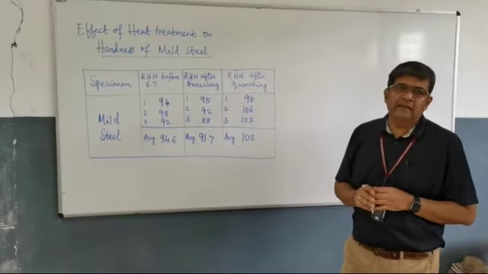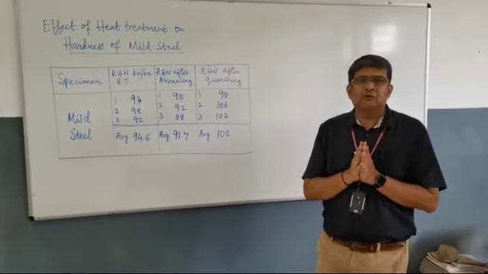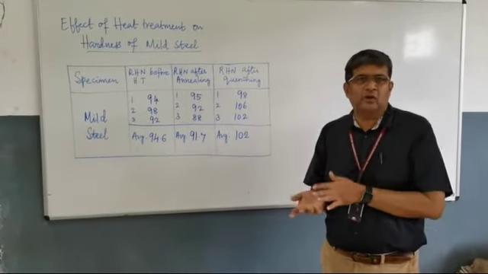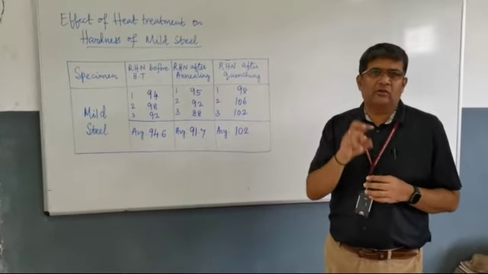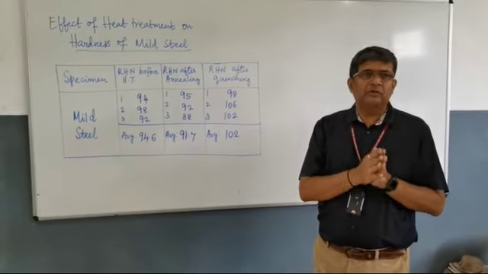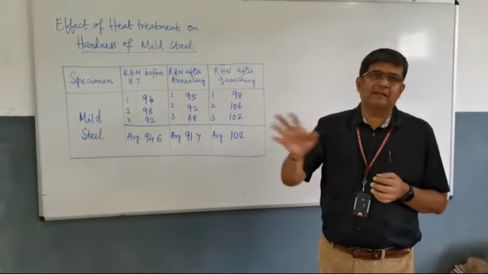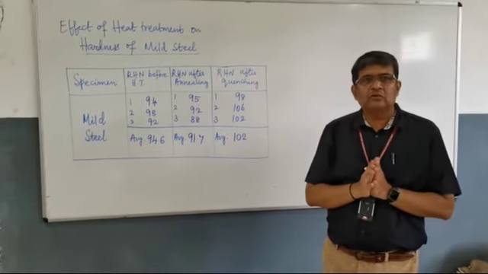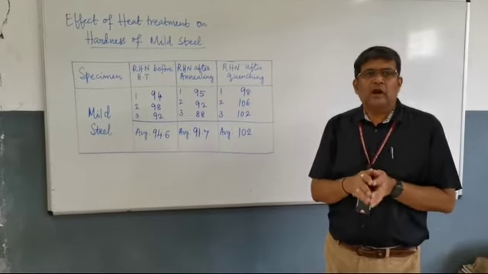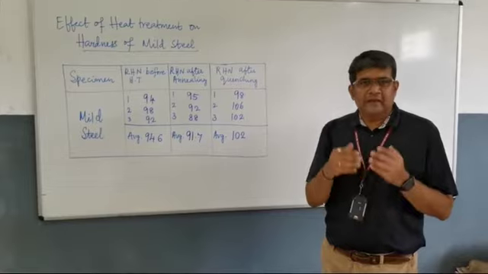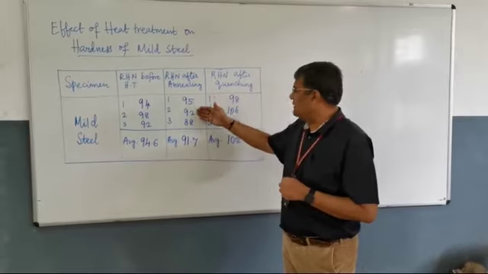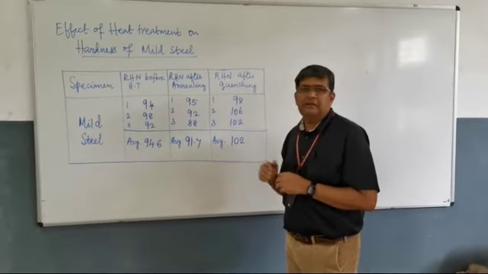Now for annealing, we need to carry out the process of cooling. This can be done in two ways: forced cooling and normal cooling. For forced cooling you need an air draught. Since we don't want that, we take the red hot specimen, place it and allow it to cool naturally. To come down to room temperature it will take about 1.5 to 2 hours. After it reaches room temperature, we conduct the Rockwell hardness test on that specimen. We obtain the values 95, 92 and 88, and the average is 91.7.